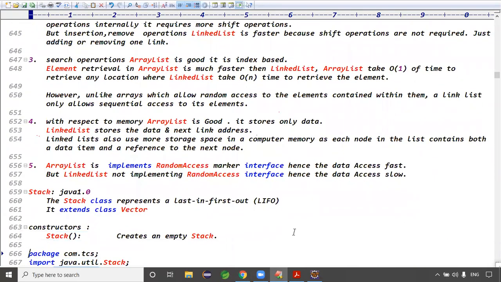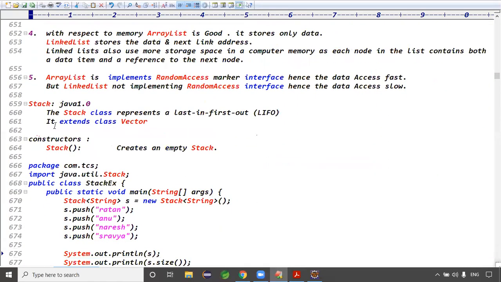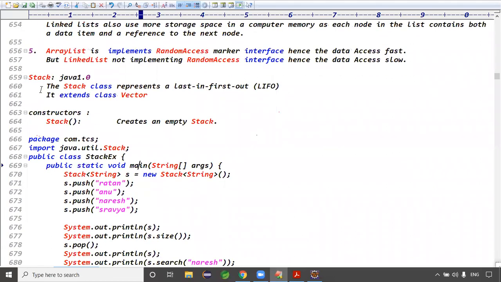Good. And in today's class, guys, we are done with the complete list classes, right? Yeah. The last one is Stack, guys. Stack supports just push and pop operations, guys, and contains only one constructor, the default constructor. The Stack class represents last in first out, LIFO, right? Queue follows first in first out, guys, but Stack follows last in first out, right? Guys, stack follows last in first out, right?